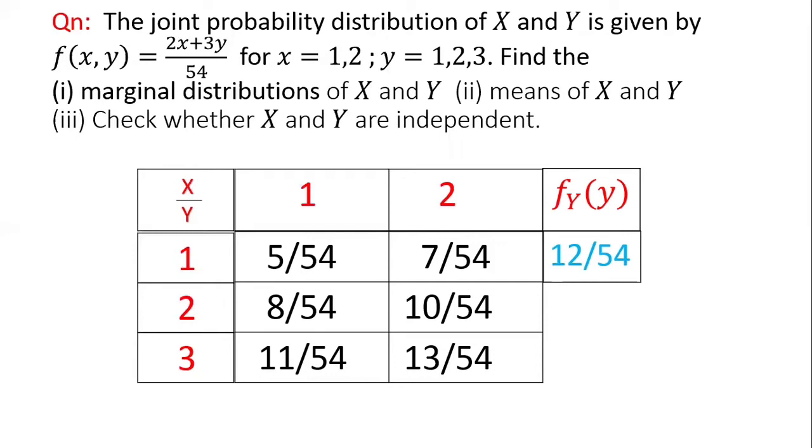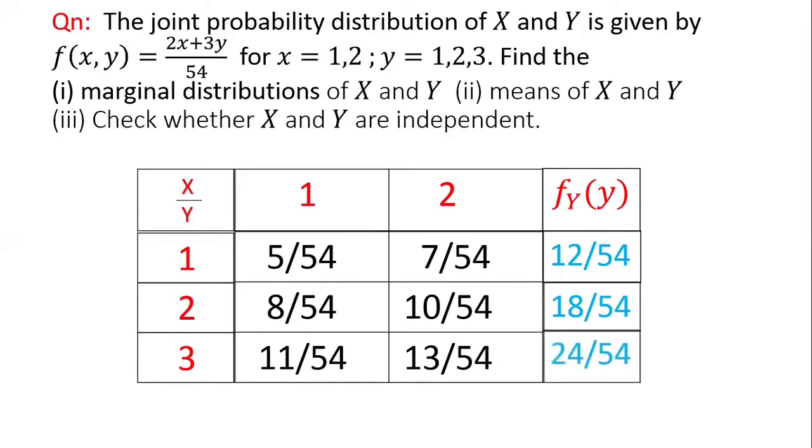So for a particular value of y equal to 1, we are going to sum up 5 by 54 and 7 by 54, and hence the first marginal density function corresponding to y equal to 1 is 12 by 54. Now to get the second value, we are fixing a particular value y equal to 2, and we are summing up all the possibilities of x, and hence we have the second marginal density function of y corresponding to 2 as 8 by 54 plus 10 by 54 equal to 18 by 54.